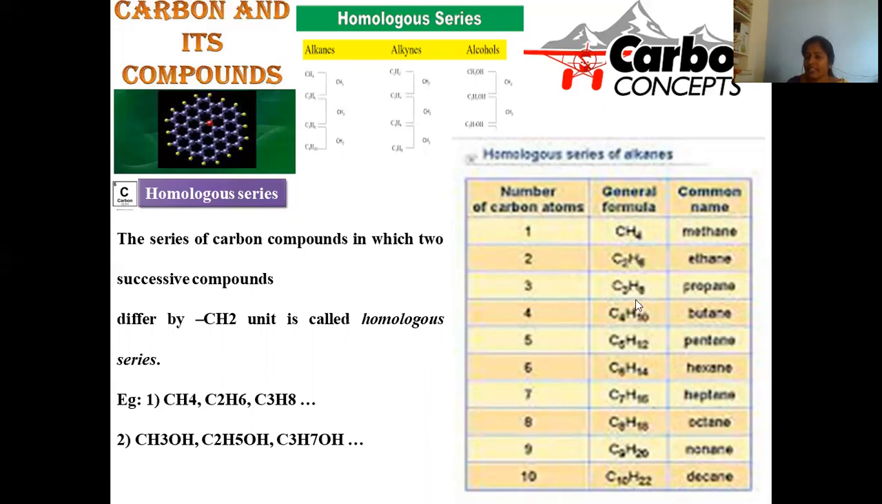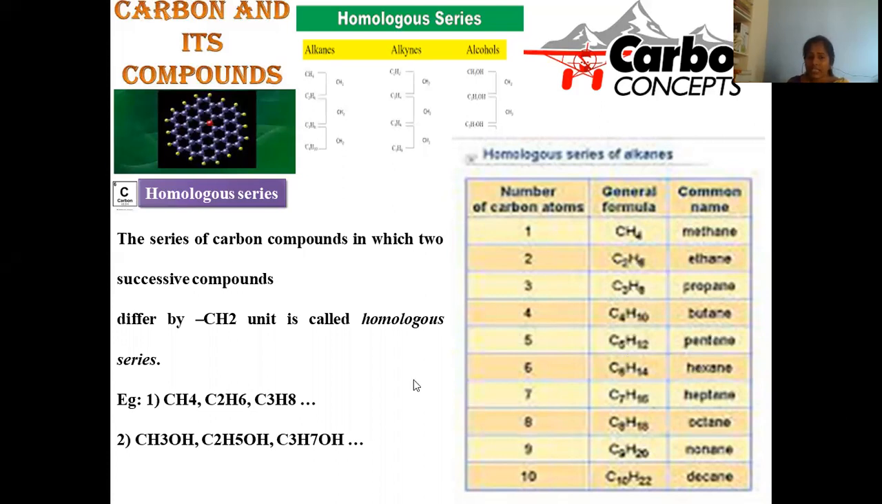Ethane to propane, again CH2. Propane to butane, also CH2. In this manner, any two consecutive compounds you can observe. So I'm taking consideration of pentane to hexane. Both are distinguished by C5H12, C6H14. The difference will be CH2. Hence, we can say these two are homologous in nature.